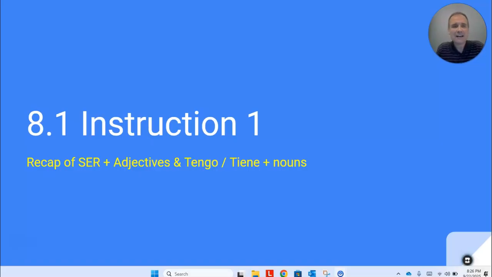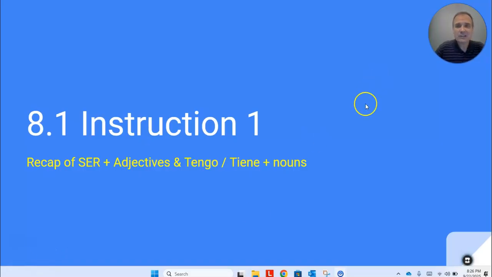We're going to start off 8.1 instruction one with a quick review of some of the material from last week, since that's going to play a really important part in what we do this week, and also talk about some pronunciation practice. So I want to give you a quick recap of the verb ser with adjectives and also tengo and tiene with nouns, because those are what we studied last week.